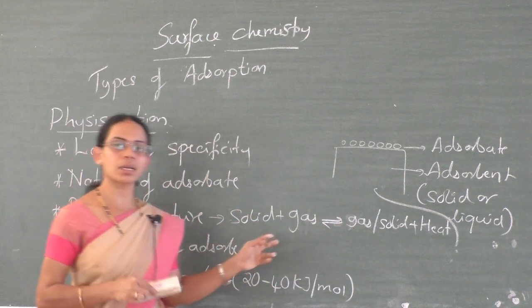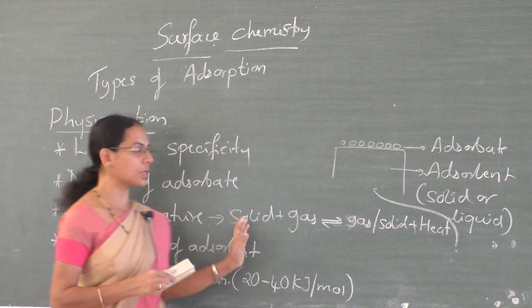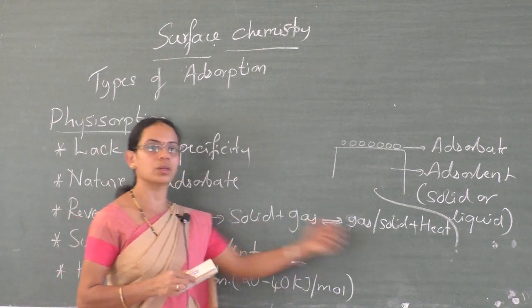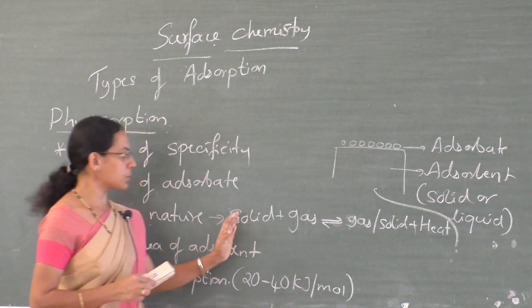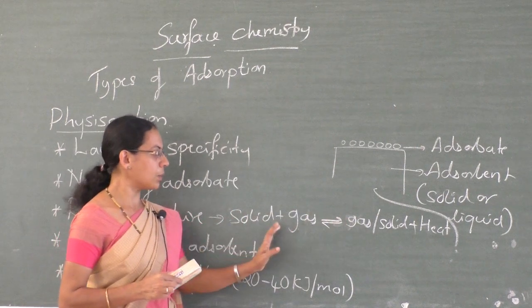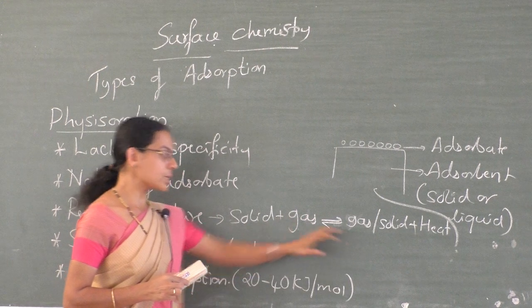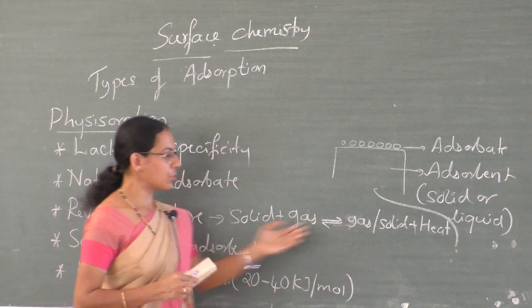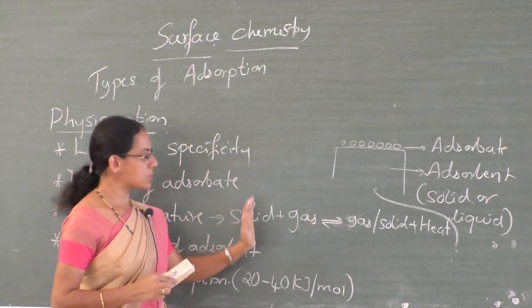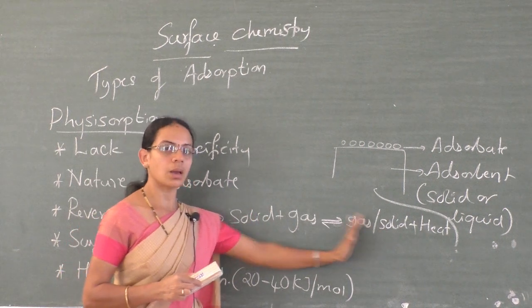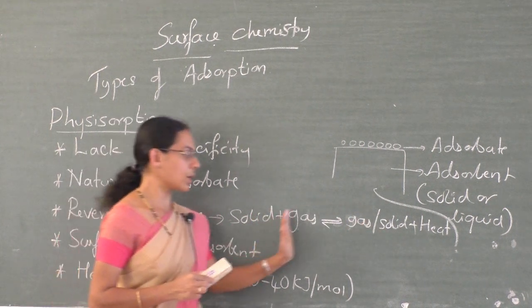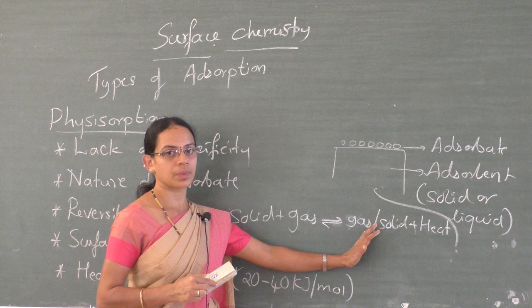So by changing the conditions of temperature, we can bring the reaction in the forward direction or in the backward direction. Similarly, during adsorption, pressure is decreased. So if we increase the pressure, the system tries to decrease it by directing the reaction in the forward direction.